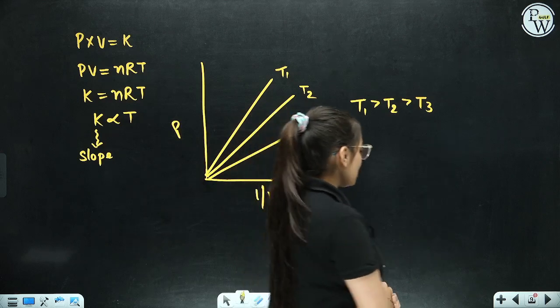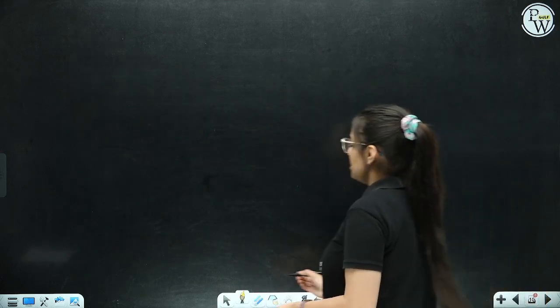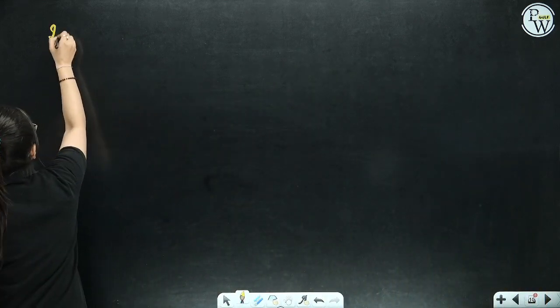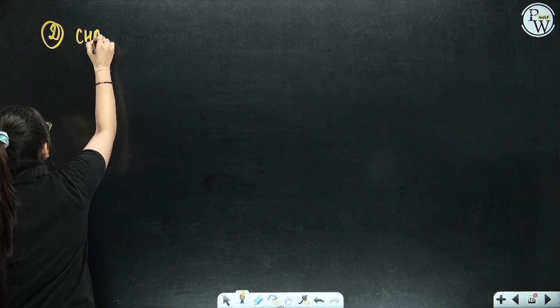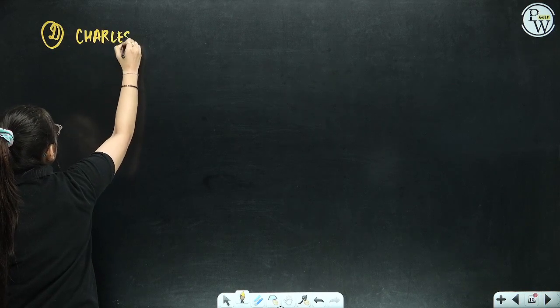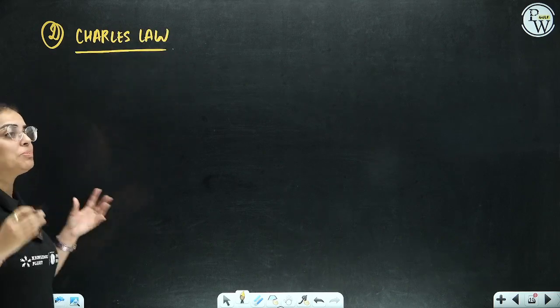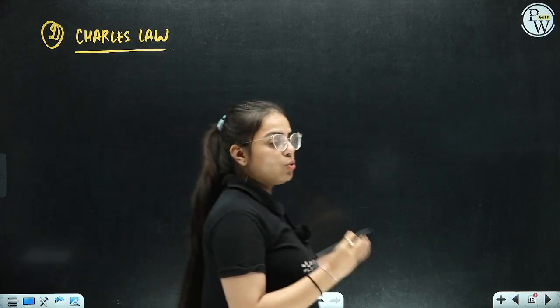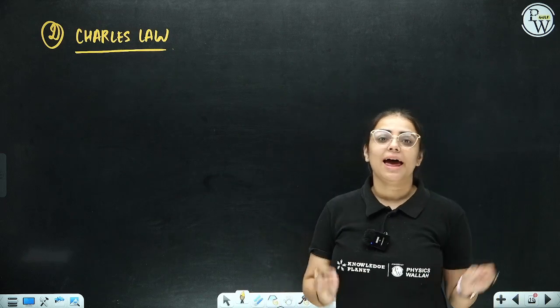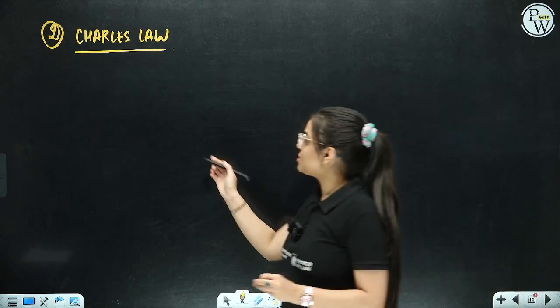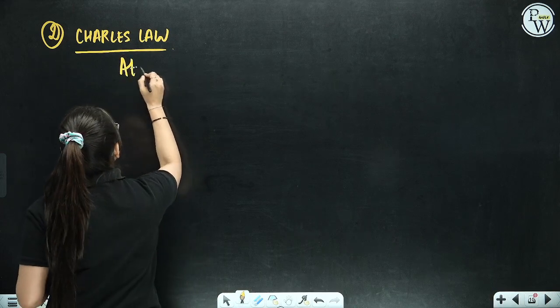Okay, now let's start with the next law of ours. Now comes the second one. Which law, ma'am? Charles law, ma'am. Okay, if I ask about Charles law, what happens in the case of Charles law? Here, two things are kept constant, that is pressure as well as the amount of gas. What is kept constant, ma'am? At constant pressure